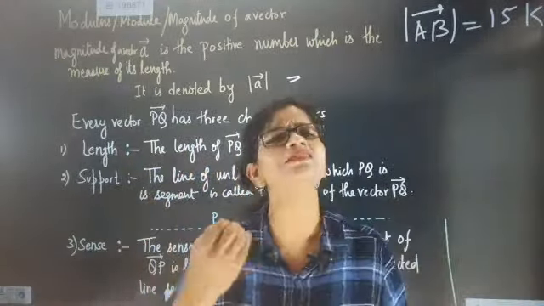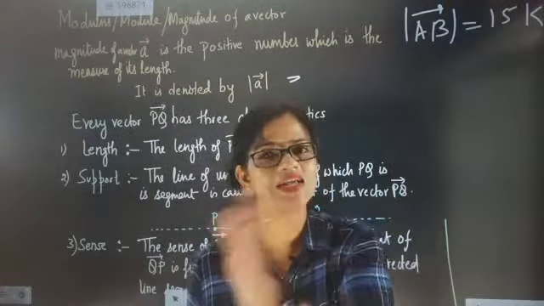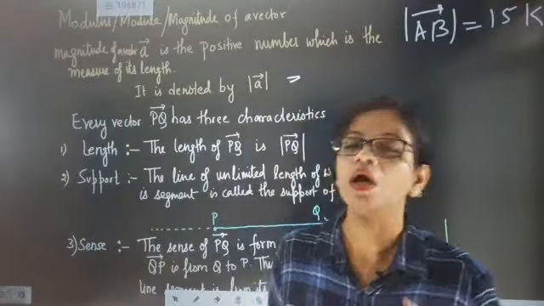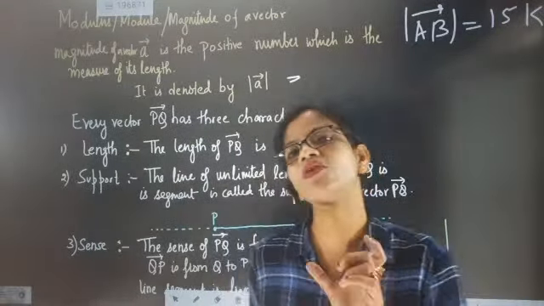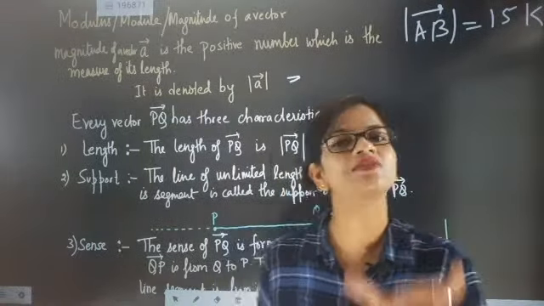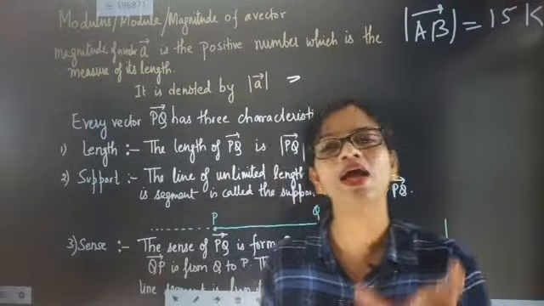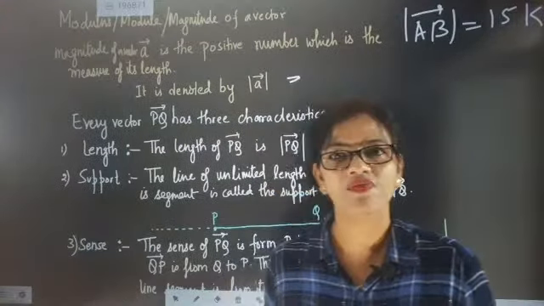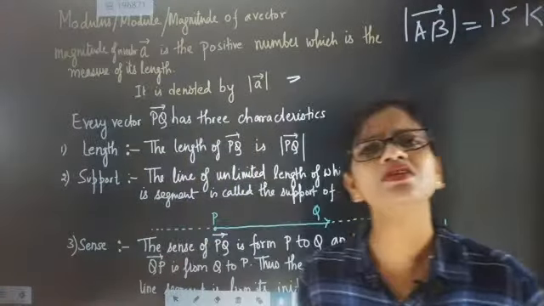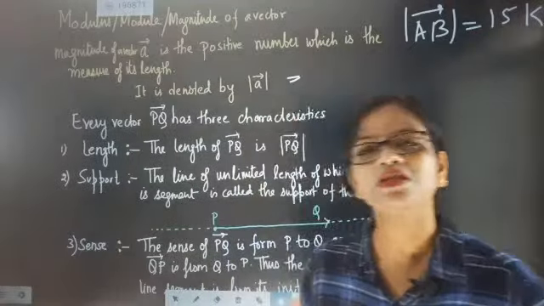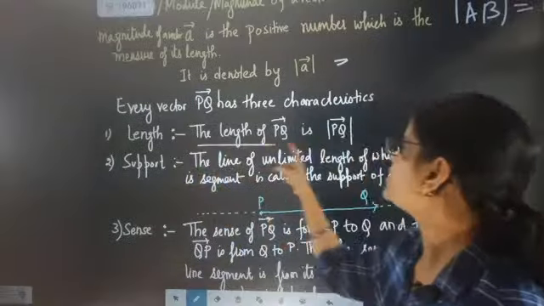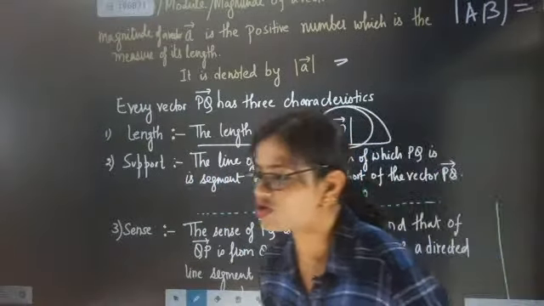So what is length? Length, in simple terms, is magnitude, because we are taking a line segment. A line segment has a specific length or magnitude, so a vector will also have a specific magnitude. The definition of a vector itself says that a vector has magnitude and direction. Length is nothing but the modulus. The length of the PQ vector is the PQ vector modulus. So this is exactly the presentation of modulus.